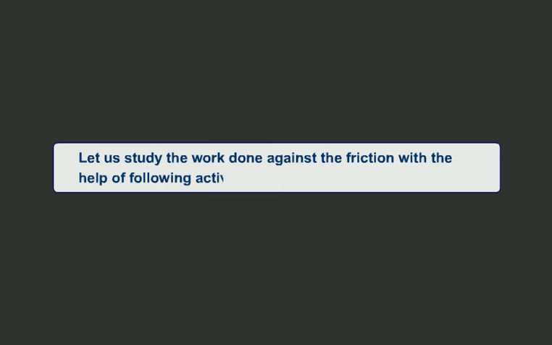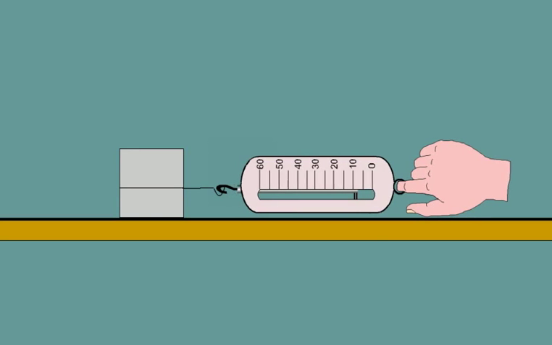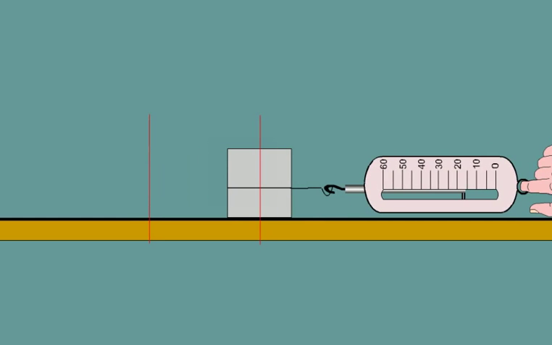Let us study about work against friction. For this, we need to take help of the following activity. Students, take a strong spring balance and a heavy wooden block. Tie the wooden block with the spring. Now apply the force on the spring balance to pull the wooden block. Let the mass of the wooden block be 16 kilograms, and you have applied the force to move it through a distance of 40 meters. How much work is done on the wooden block?